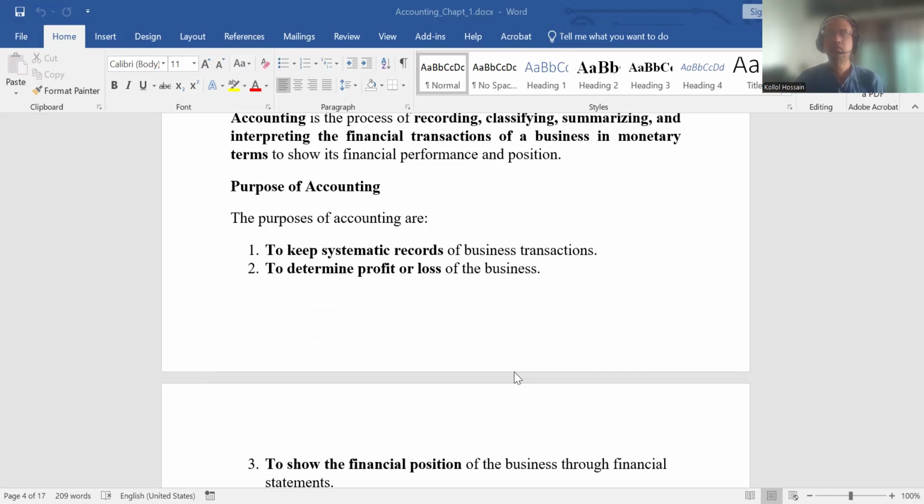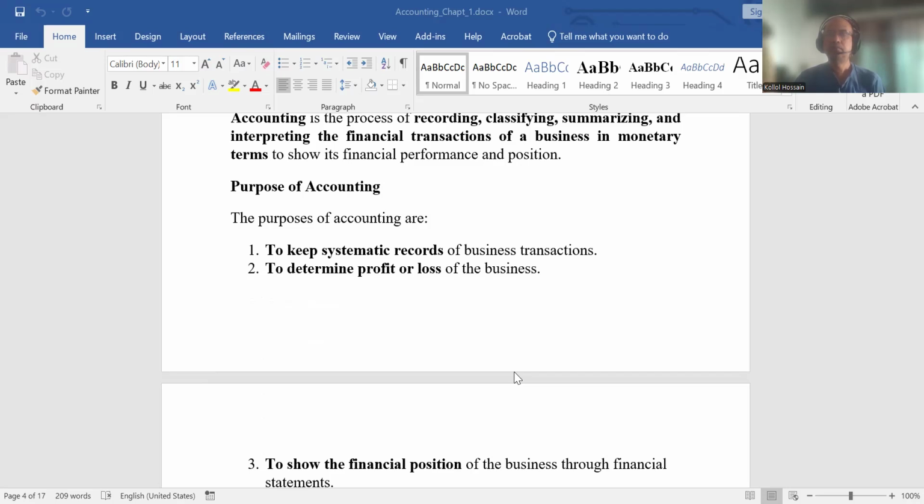If we want to determine how much profit or loss the business is generating, we must systematically record those financial events throughout the year, and we have to classify them properly.